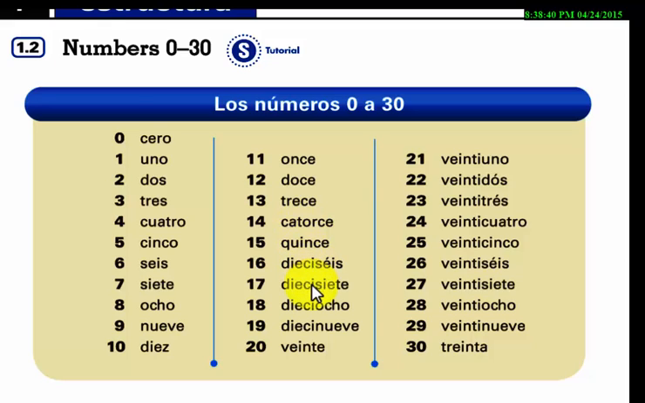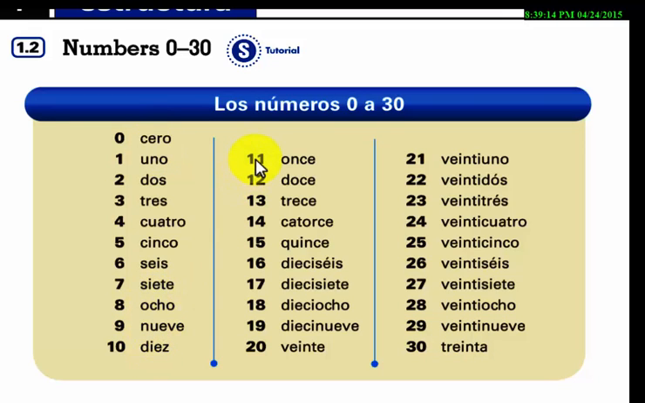17, 18, 19, 20, 21, 22, 23, 24, 25, 26, 27, 28, 29, 30. The main numbers, of course, are from 0 to 10, de 0 a 10.